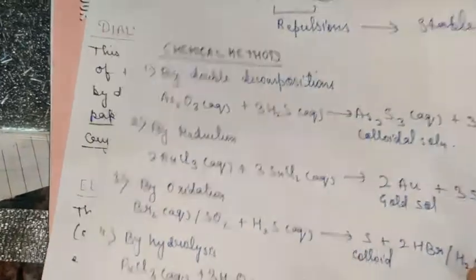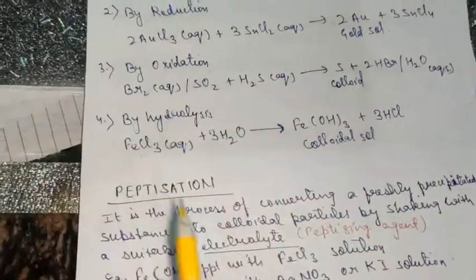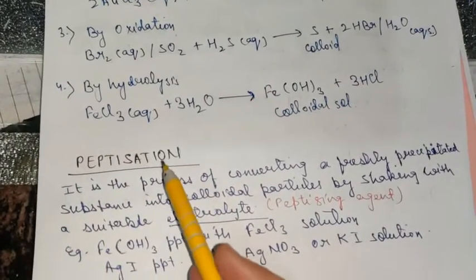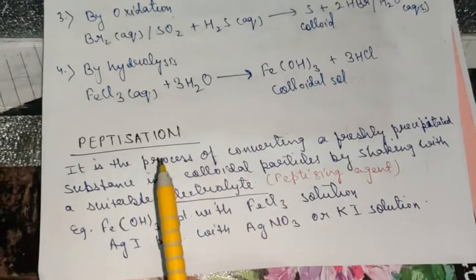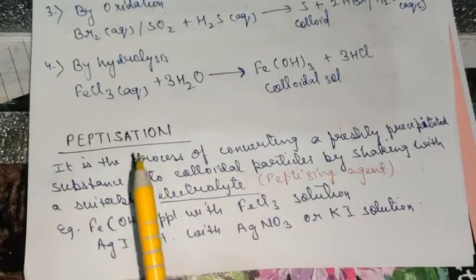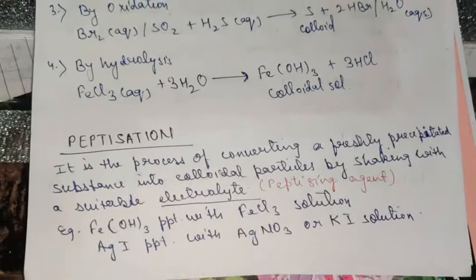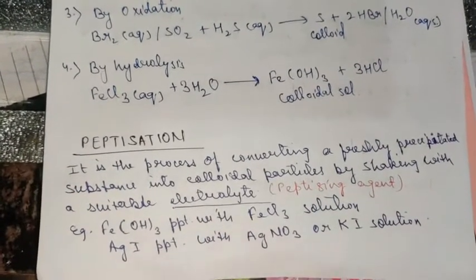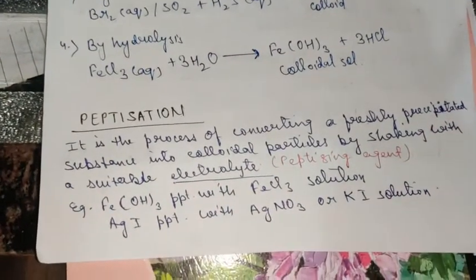Now coming on to the next topic, that is peptization. Very important topic, children. This year only a question was asked to define peptization, and most of the times it is asked from this chapter. Another term that was asked was Kraft temperature, that I discussed in micelle formation. And the third definition that was asked was shape selective catalysis.